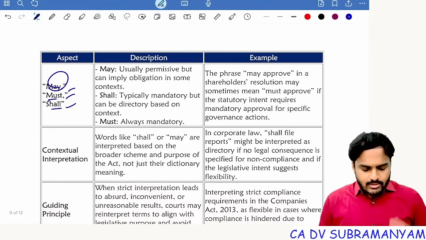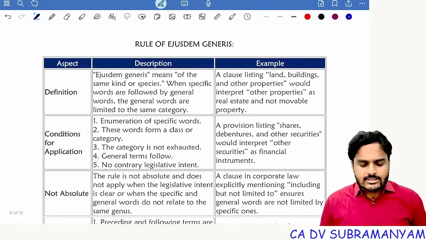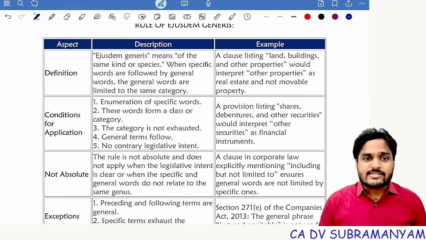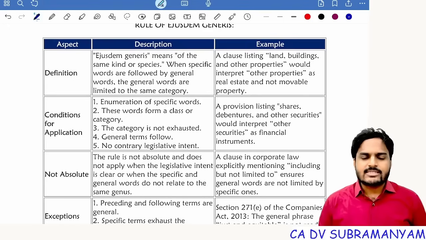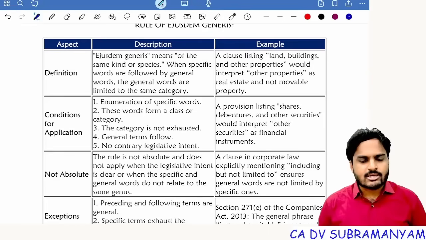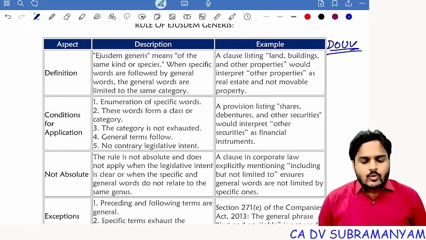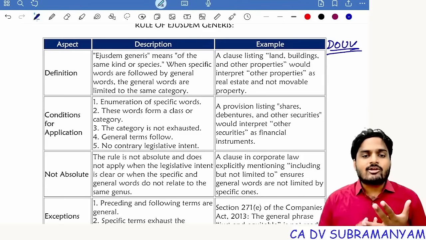Next one. Rule of ejusdem generis. I told you, when there is a combination of specific words and general words, general words always derive color from specific words. Understood? For example, take Ashbury Railway Carriage Company, doctrine of ultra vires. So, engineering contracts, mechanical contracts, electrical contracts, general contracts.